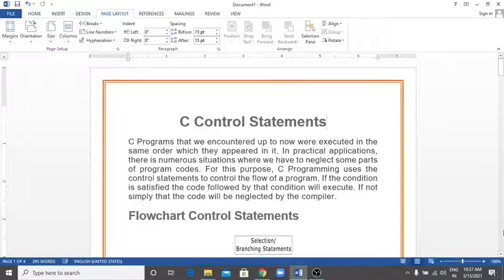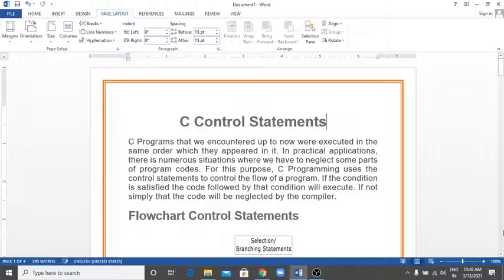Hello friend, today we are discussing the C control statements. The control statement is nothing but the conditional statement, also called the branching statement. The C programs that we encountered up to now were executed in the same order in which they appear. The conditional or control statements in C programming are used to make decisions based on conditions.